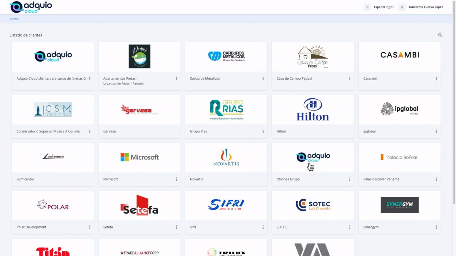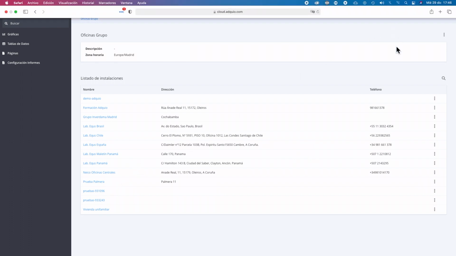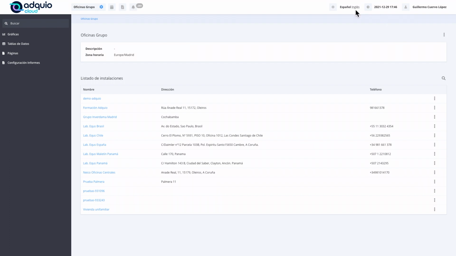Very well. Here we can see some of the clients who have allowed us to show their data in presentations, and for this example, we are going to enter our own facilities, our company, our current premises, and we are going to see the basic things of the interface first.